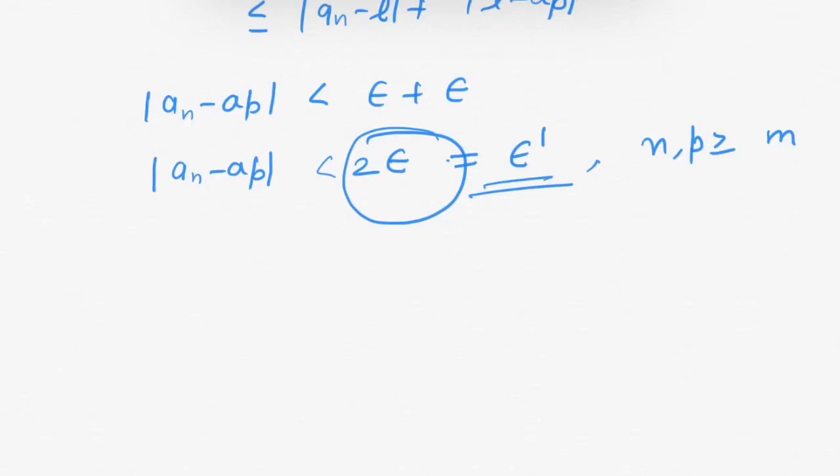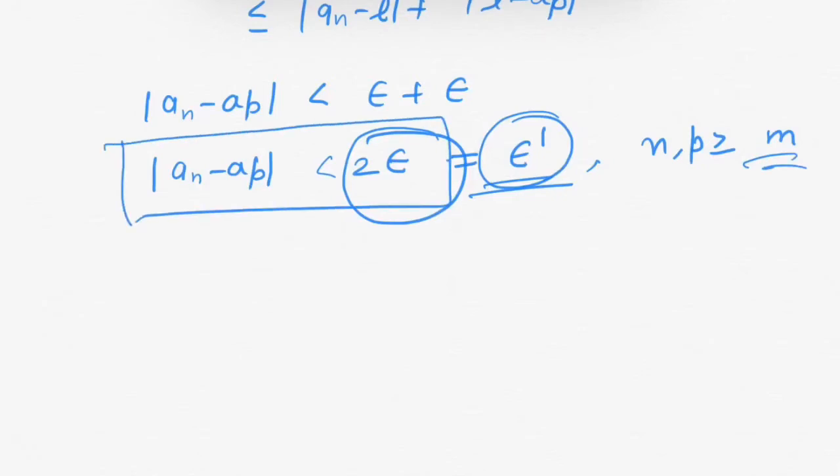So for this positive value epsilon prime we have m such that modulus of an minus ap is less than 2 epsilon, that equals to epsilon prime. So this satisfies the condition of Cauchy sequence. Hence sequence an is Cauchy.